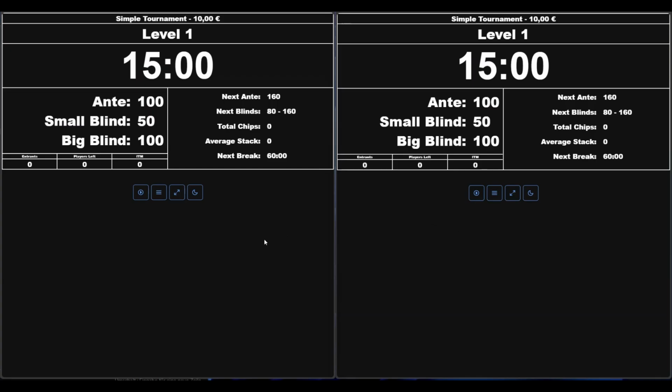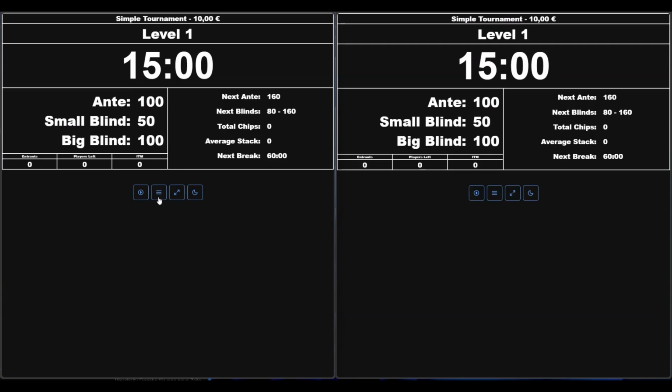And we will go and set up our left monitor as the main, the master monitor, and the right one will be the client monitor. So you can have as many client monitors as you want, but you have only one master monitor, which will then control all the clients. So everything we're doing here on the master monitor will be mirrored to all the client monitors which we have.